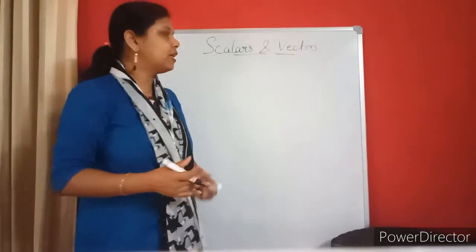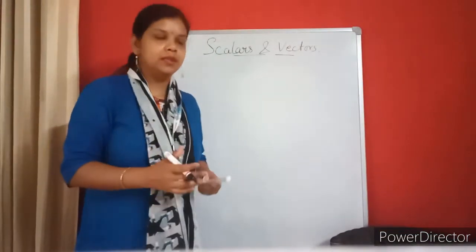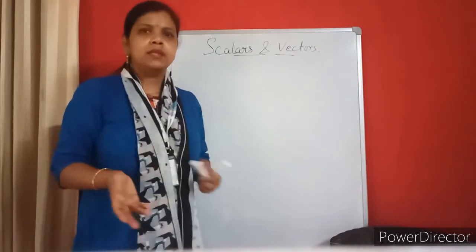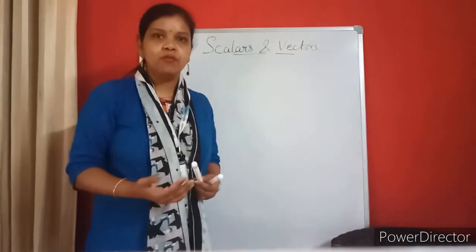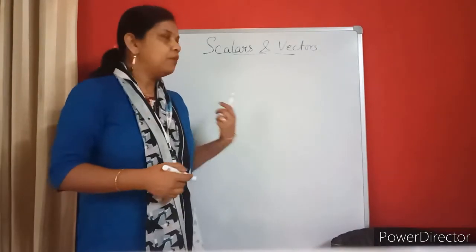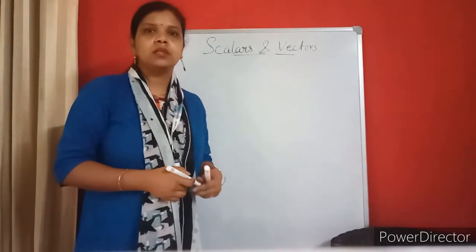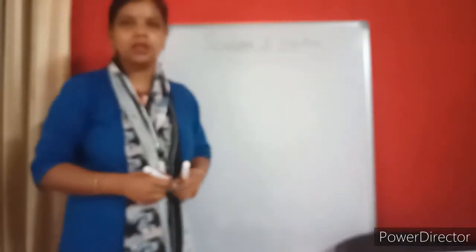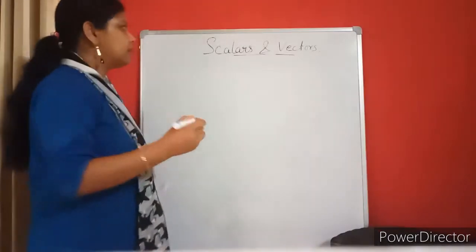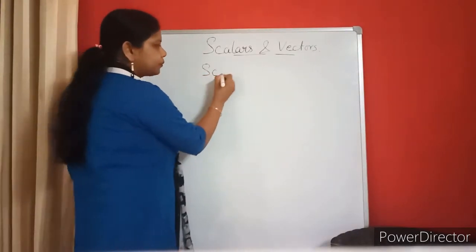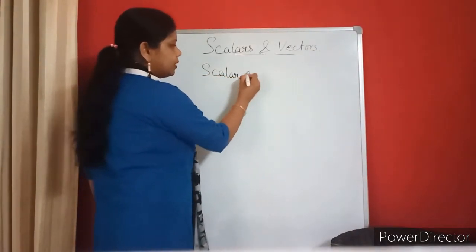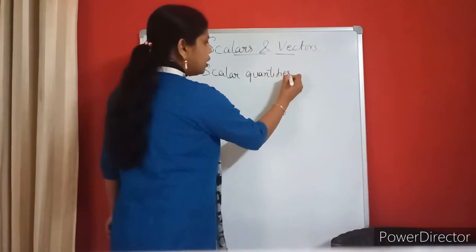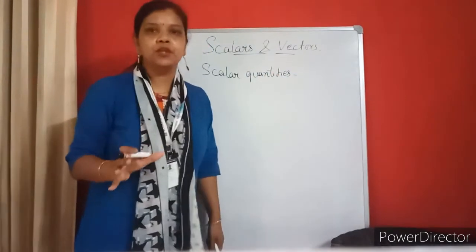Scalars are, when we talk about physical quantities, initially we have divided the physical quantities into two types. One is the fundamental, another one is the derived quantities. Similarly, we can again divide the physical quantities into two types. One is a scalar, another one is a vector quantity. So if I talk about the scalar quantities, then I can say that those quantities which have only the magnitude.